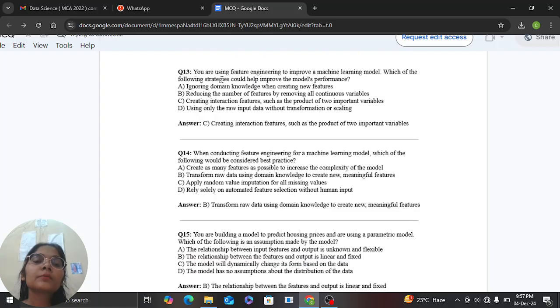Now another case is, you are using feature engineering to improve a machine learning model. Which of the following strategies could help improve the model's performance? The model's performance can be improved by interaction features such as the product of two important variables. When conducting feature engineering for a machine learning model, which of the following would be considered best practice? Transforming raw data using domain knowledge to create new meaningful features would be considered best practice for a machine learning model.